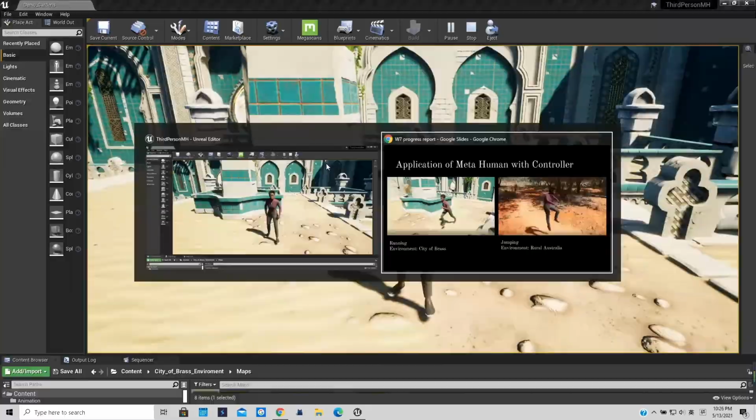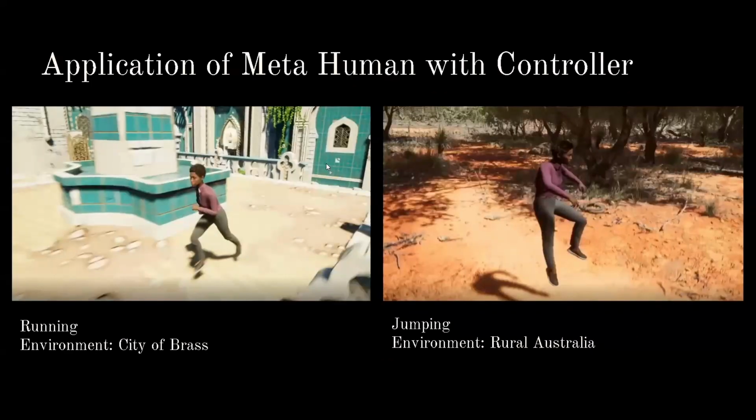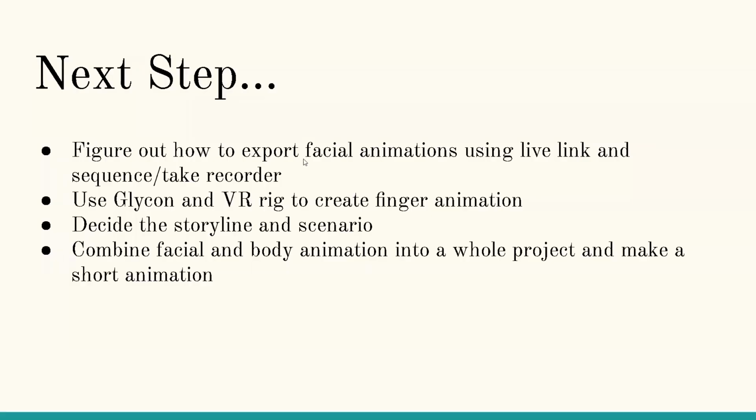And our next step is to explore more and apply the techniques above. For example, figure out how to export facial animations using live link and sequence take recorder, use Glycon and VR Rig to create finger animation, decide the storyline and scenario, combine facial and body animation into a whole project, and make a short animation.